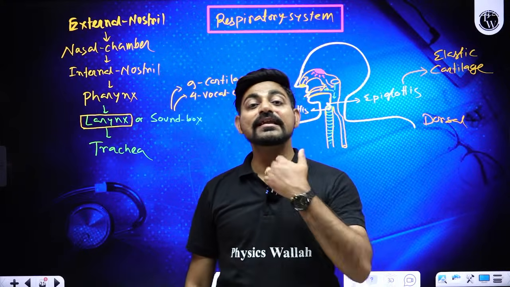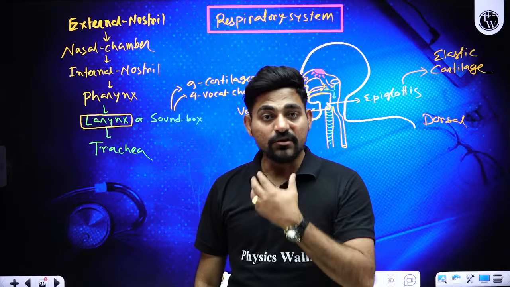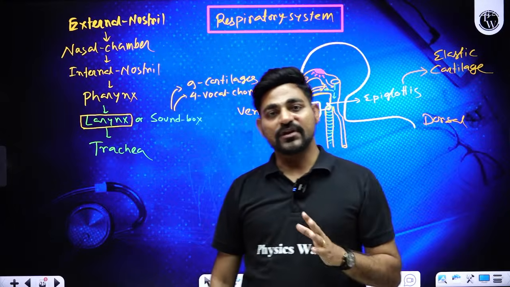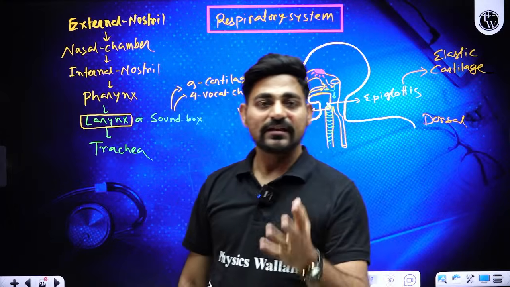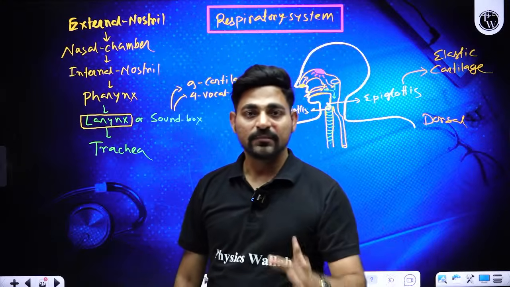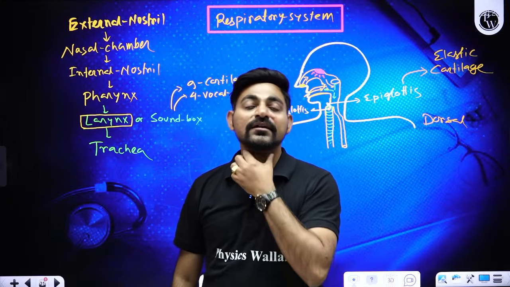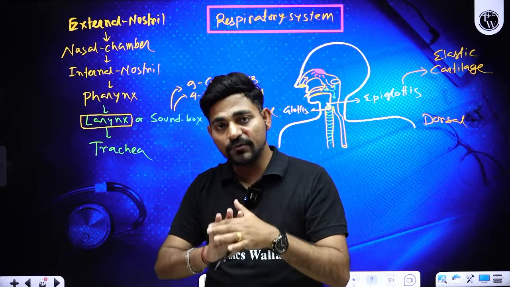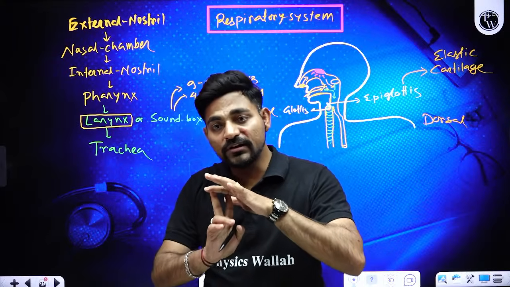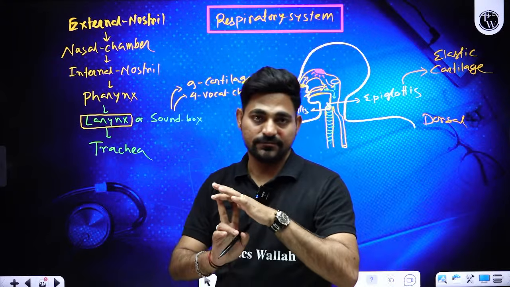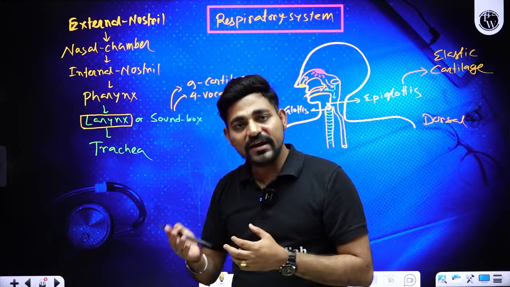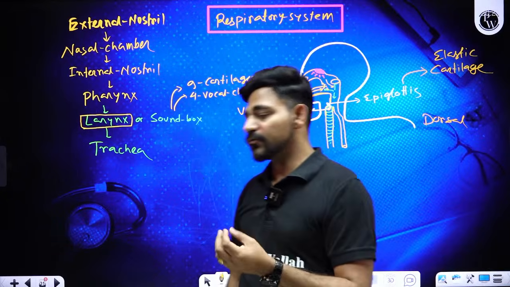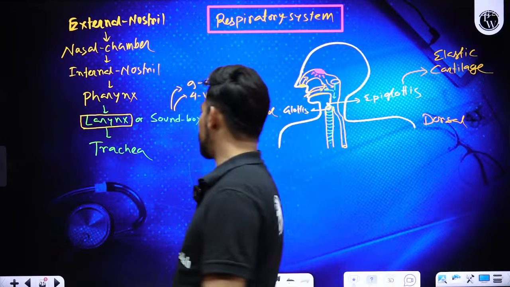While we are inhaling, we cannot produce sound. Rather, while we are exhaling, we can produce sound. Right? If you try inhaling and speaking, you cannot speak. But when you are exhaling, only then with the help of your vocal cords can you produce sounds. Out of the 4 vocal cords, only 2 help us produce sound. The remaining 2 vocal cords are called false vocal cords. They give support to our true or sound producing vocal cords, right?